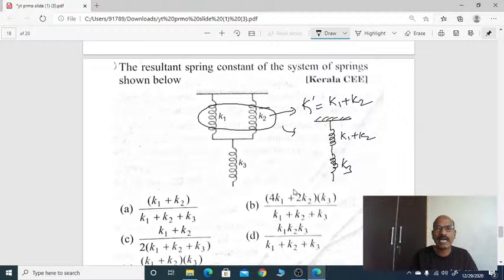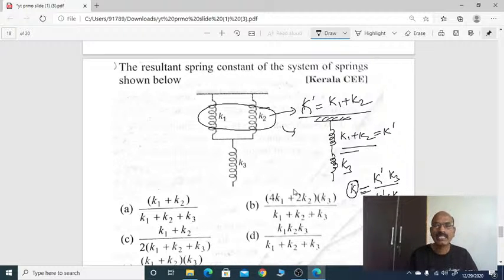Already, K1 and K2 are in parallel, so the effective spring constant equals K1 plus K2. Now this with the third spring K3, these both are in series. Now what is the equivalent? Both are in series, so we use the direct formula, K1 into K2 by K1 plus K2. This is K3, and this we say K dash. Now the equivalent spring constant K equals K dash into K3 by K dash plus K3.